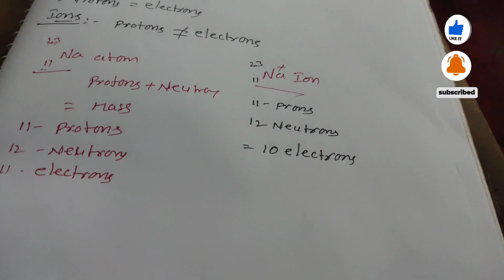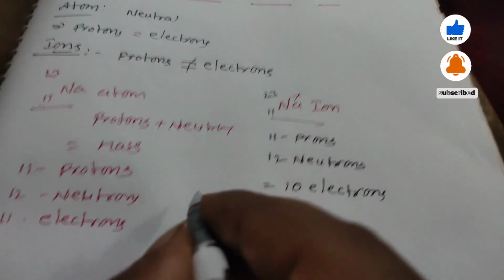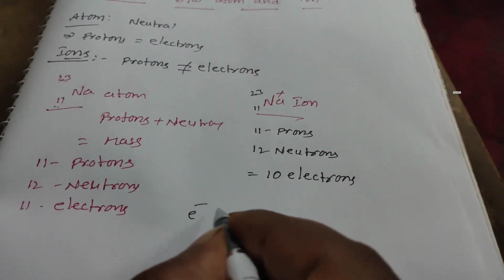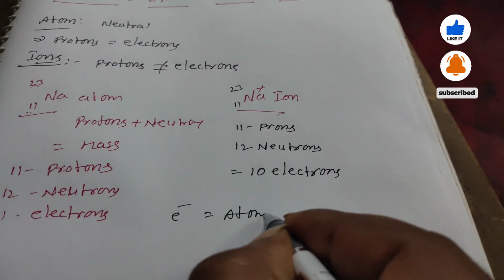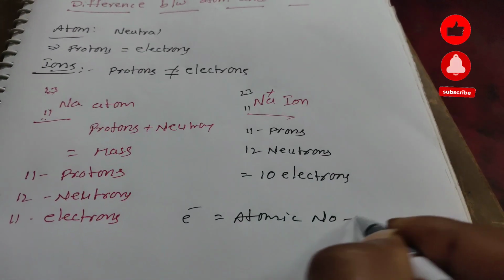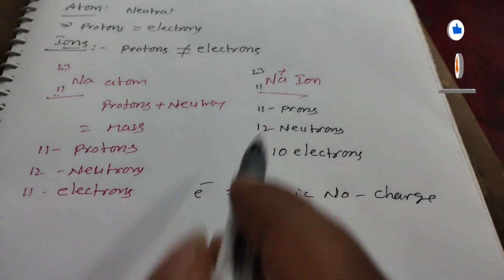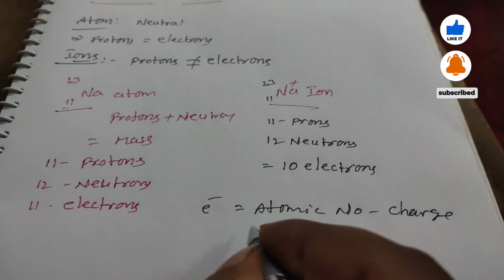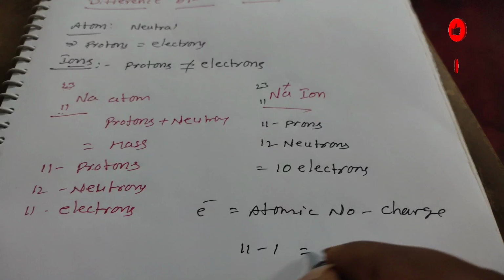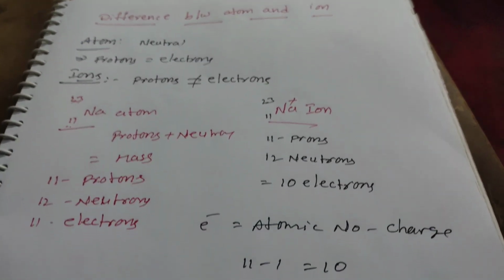It contains only 10 electrons. So how to calculate the number of electrons? Number of electrons is equal to the atomic number minus charge. And here the charge of sodium is only plus 1. So the atomic number is 11 minus 1, which equals 10. So the number of electrons contained in the sodium ion is 10.